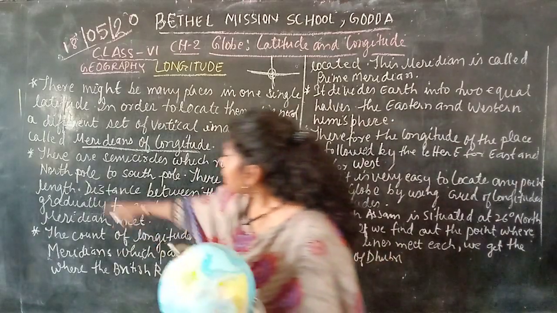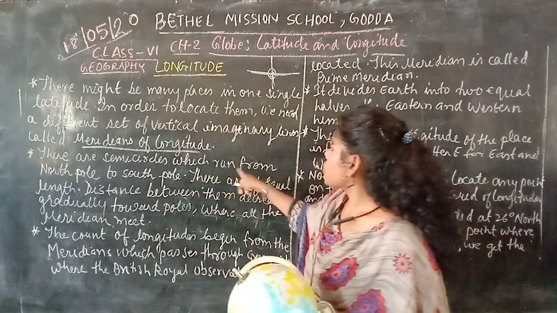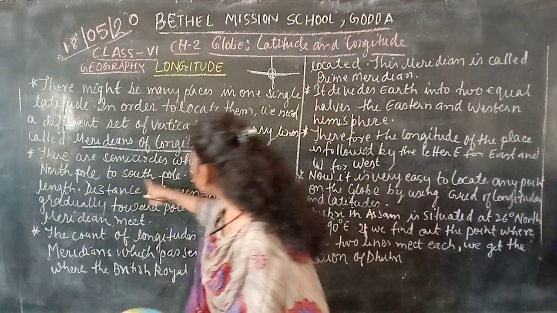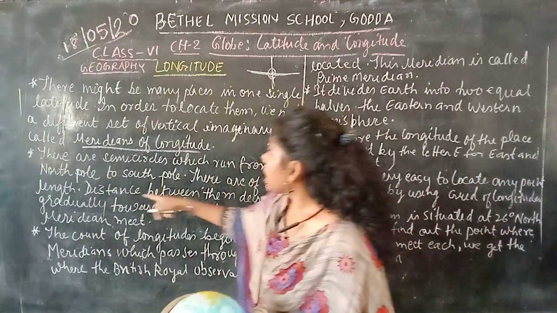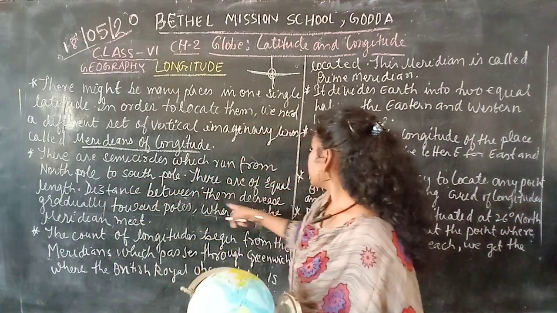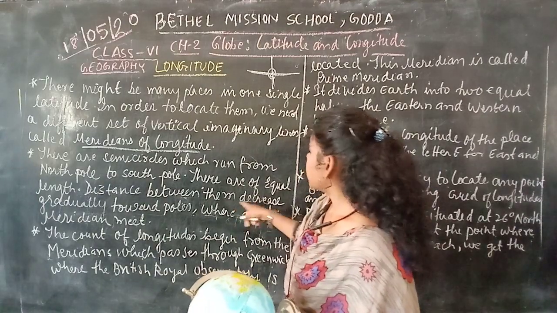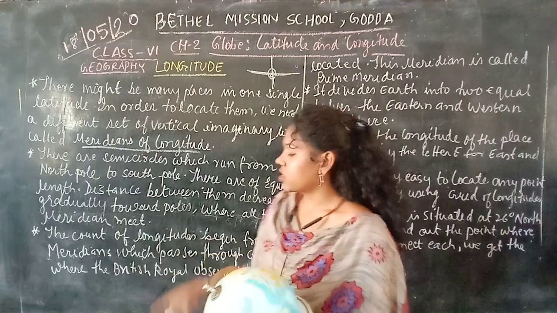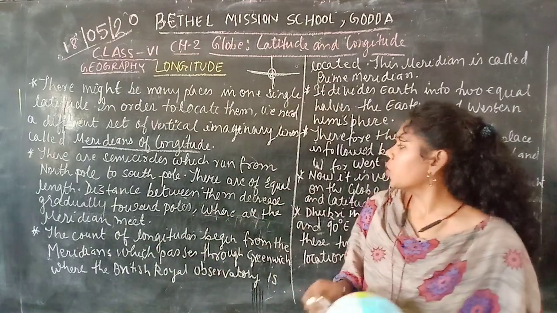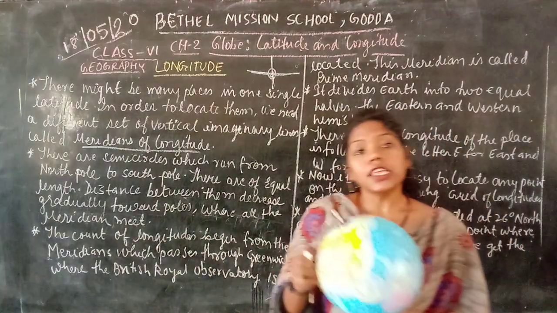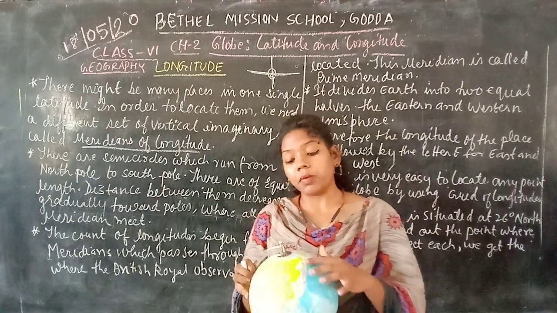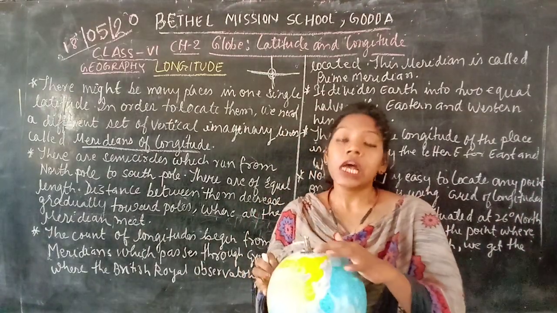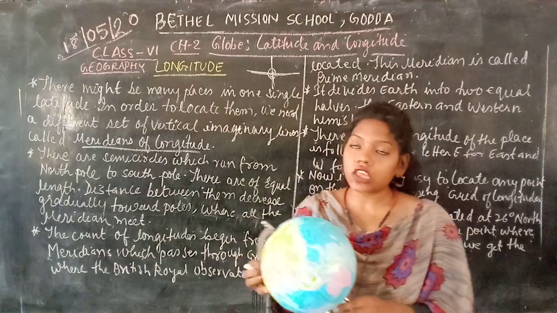These are semicircles which run from the North Pole to the South Pole. They are equal in length. The distance between them decreases gradually towards the pole. As I told you, this longitude, or imaginary line, runs from the North Pole to the South Pole, yes or no?